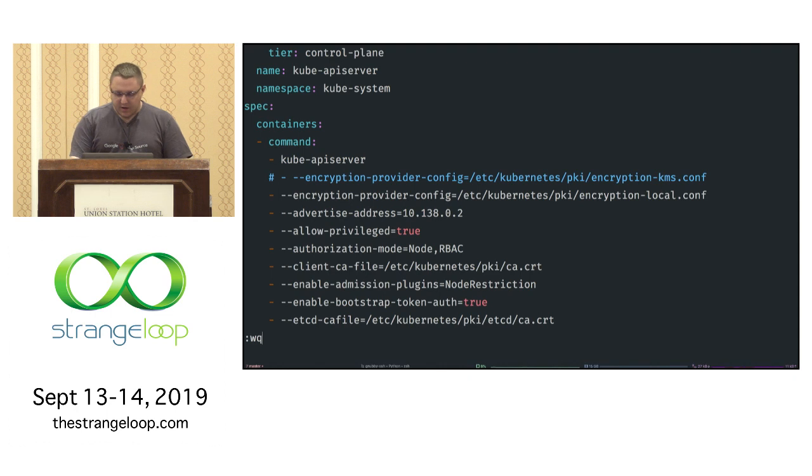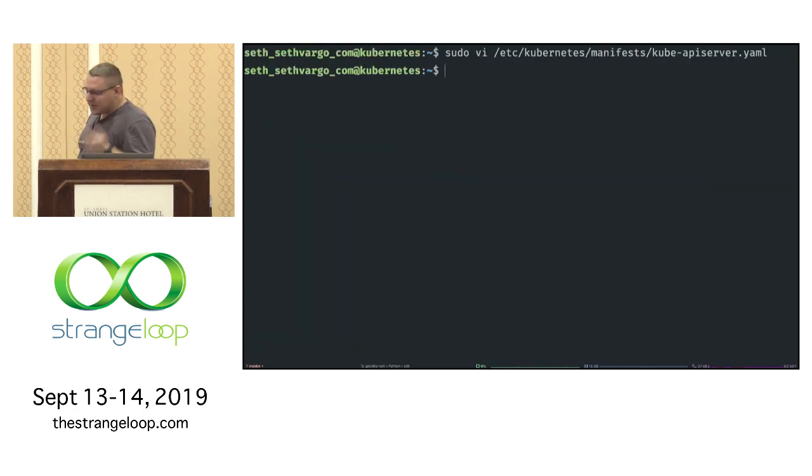Fun fact, Kubernetes watches the file system. So when you save this file, the Kubernetes API server automatically picks up those changes and restarts. That sounds great in theory until you make a typo. And then you're like, why is nothing working? Ask me how I know.